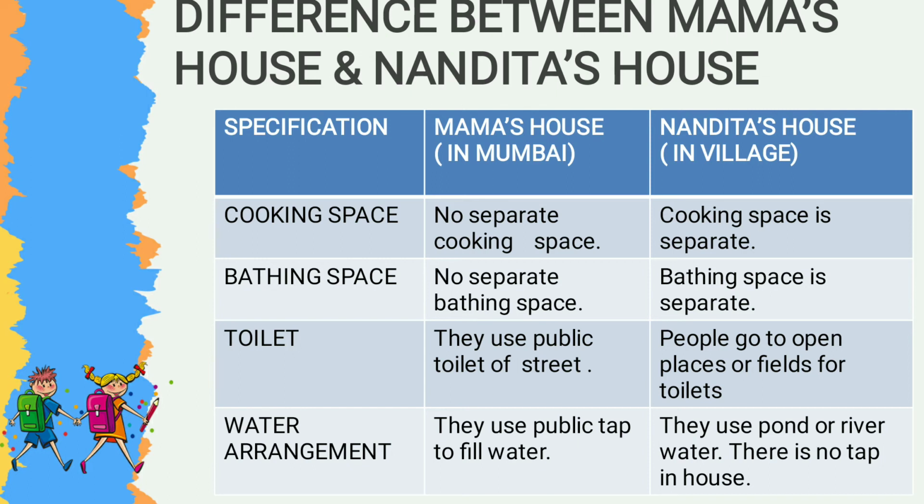Water arrangements. In Mama's house, normally people use a public tap to fill water, while in Nandita's house, people use a pond or river for filling the water. There is no tap in the house.